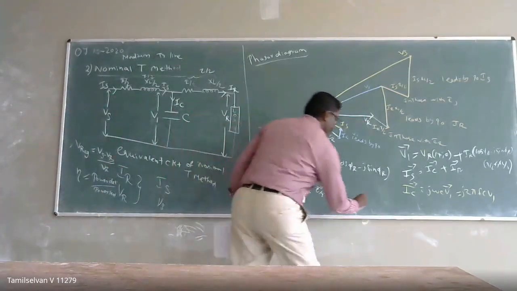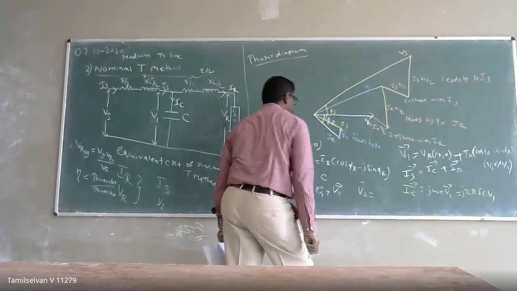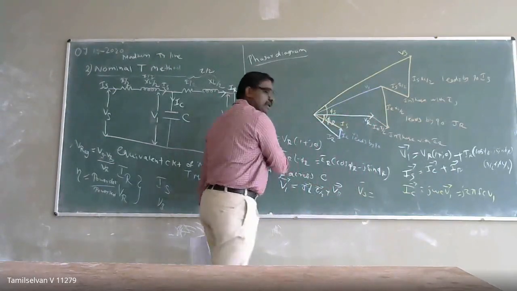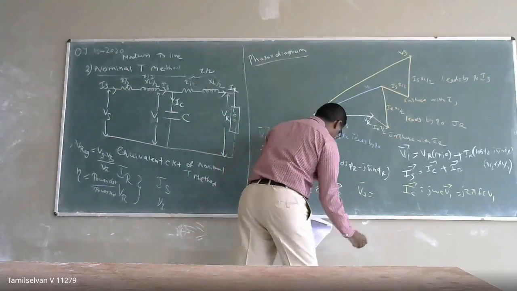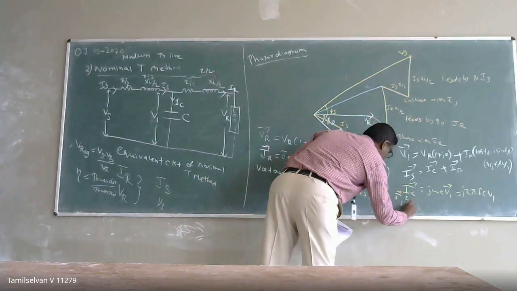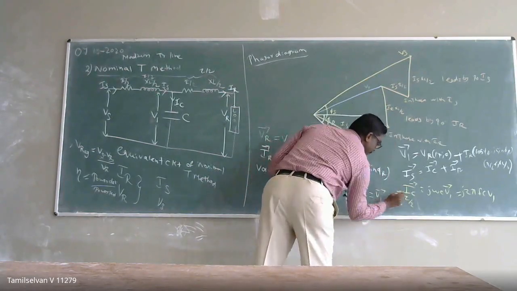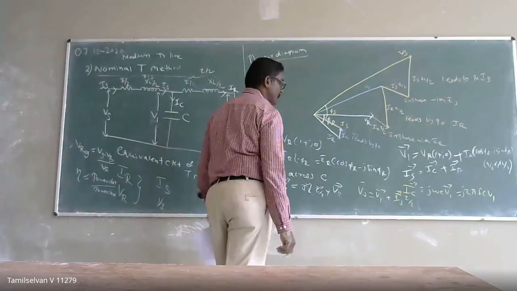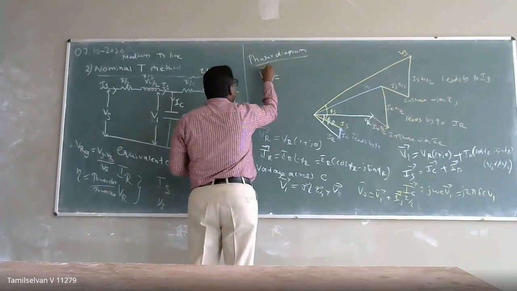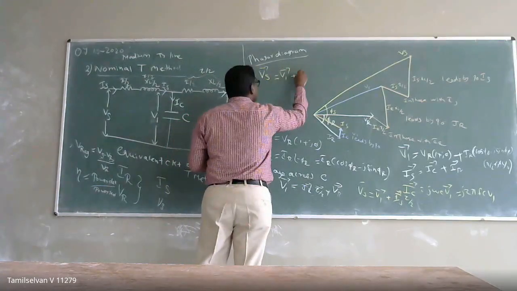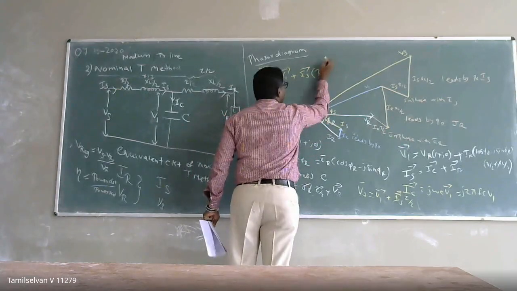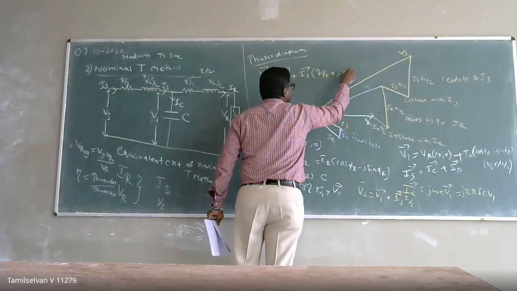So if you substitute, you can get IS. IR is a known parameter. The VS vector will be equal to the V1 vector plus the IS vector into Z by 2, which is R by 2 plus J of XL by 2.